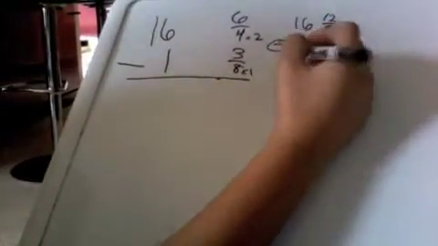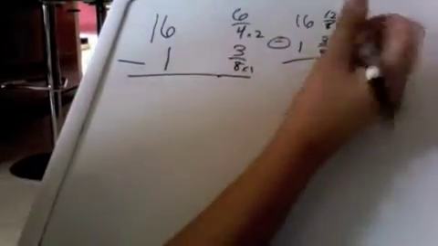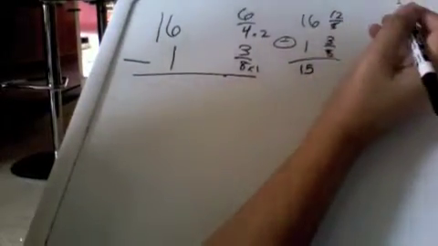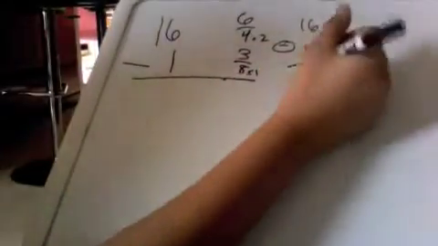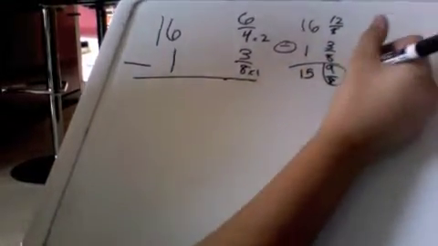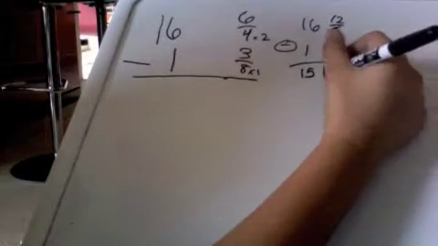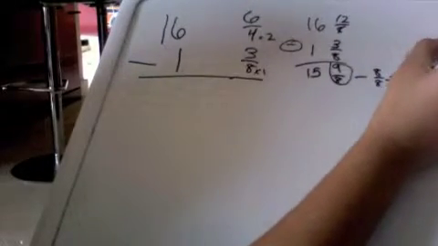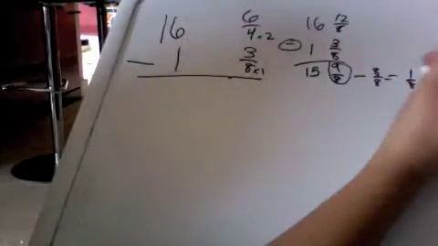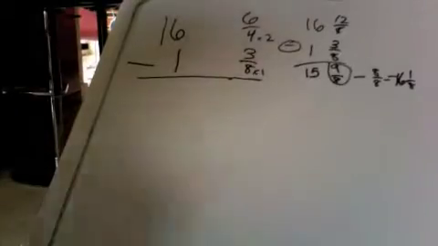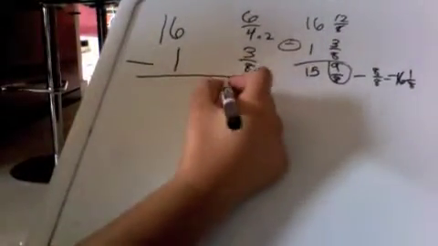So first what you want to do is subtract first. 16 minus 1 is 15. And then we have 12 minus 3, which is 9, so then it will be 9/8. But, well, that's still an improper fraction. So then you take 1 whole, and what the denominator is, you do 8 over 8, which equals 1/8. But then you have the 1 whole right there. So then it would equal 1 1/8.